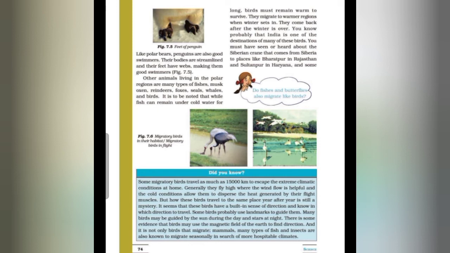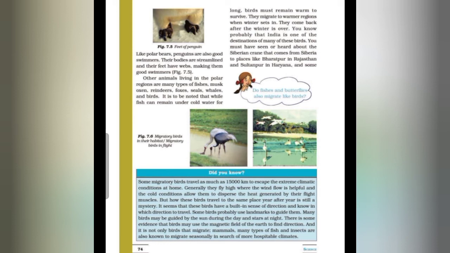Other animals living in the polar region are many types of fishes, musk oxen, reindeers, foxes, seals, whales and birds. It is to be noted that wild fish can remain under cold water for long. Birds must remain warm to survive. They migrate to warmer regions when winter sets in.